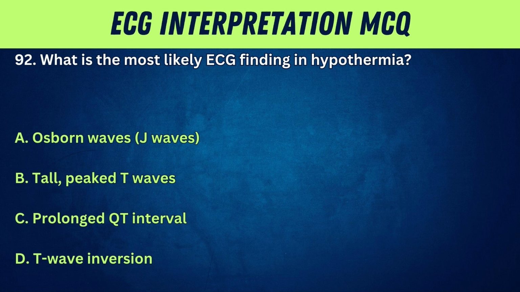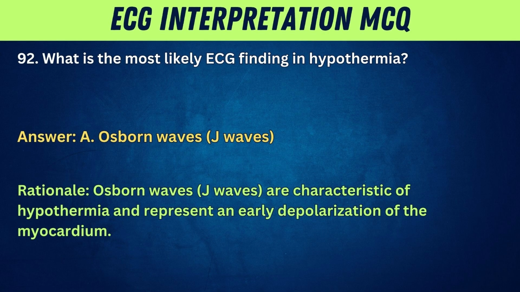92. What is the most likely ECG finding in hypothermia? A. Osborne waves, J waves. B. Tall, peaked T waves. C. Prolonged QT interval. D. T-wave inversion. Answer: A. Osborne waves, J waves. Rationale: Osborne waves, J waves, are characteristic of hypothermia and represent an early depolarization of the myocardium.